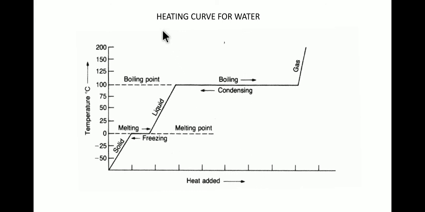Okay, if you only take the heating curve of water, then it will start from the melting of ice and the formation of liquid water, and then it goes up till 100 degrees Celsius, and on reaching 100 degrees Celsius, on further application of heat, the temperature remains fixed. It won't increase from 100 until it reaches a certain point at which the entire mass of water gets converted into gas, and then on further application of heat, the temperature of gas will increase. So only this portion of the graph can be considered as the heating curve for water.